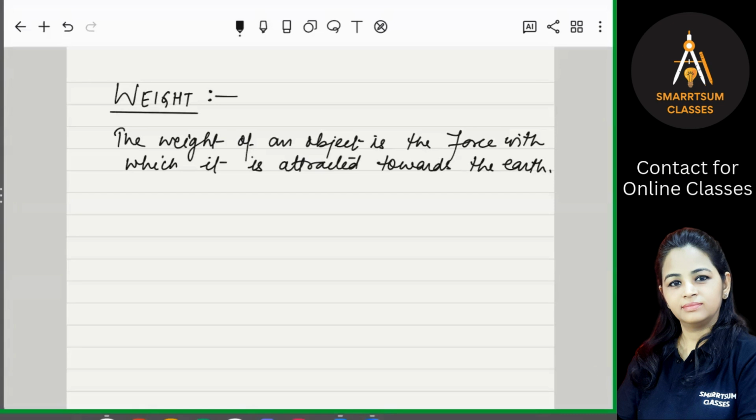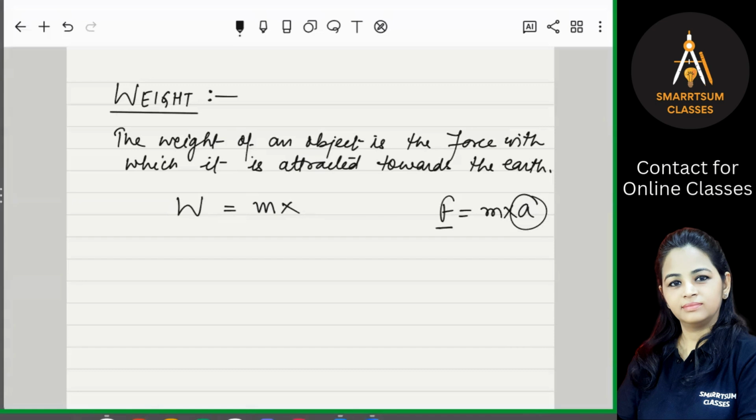As we know, force is mass into acceleration, F is equal to ma, by Newton's second law. So here this force is W, weight, and this is equal to m, the mass of the object, into acceleration. This acceleration is the acceleration due to gravity.